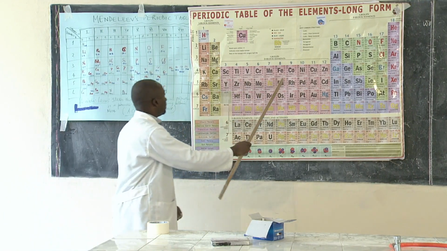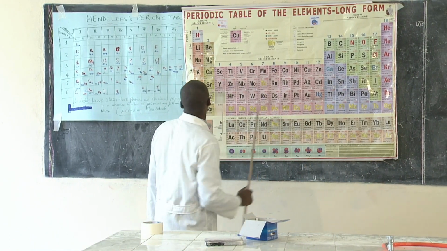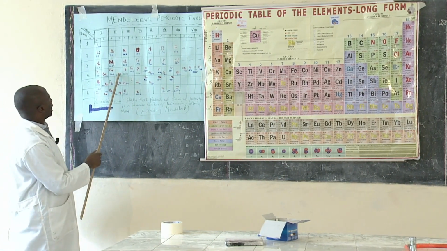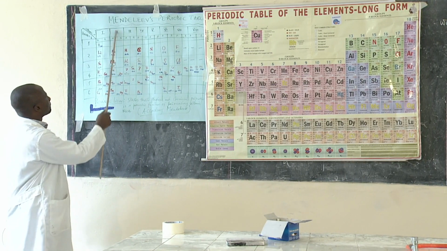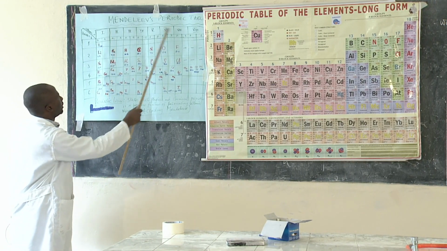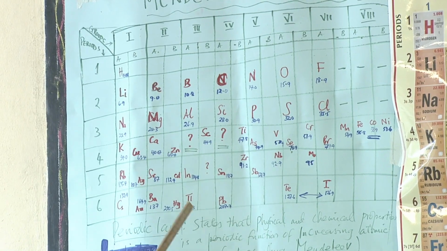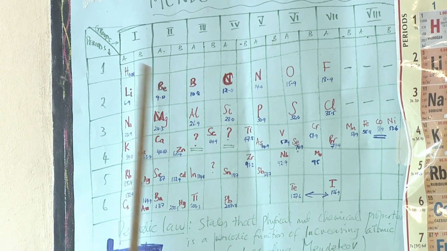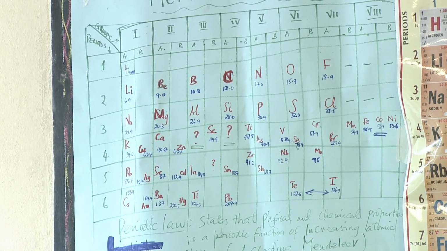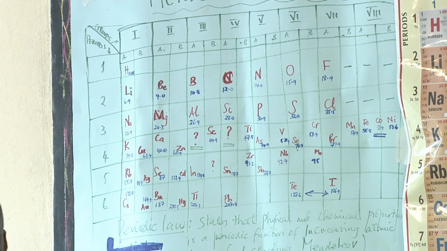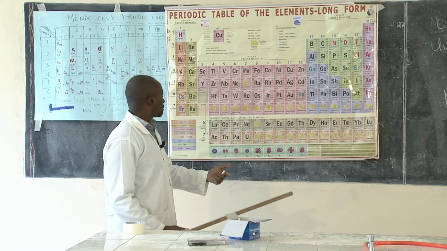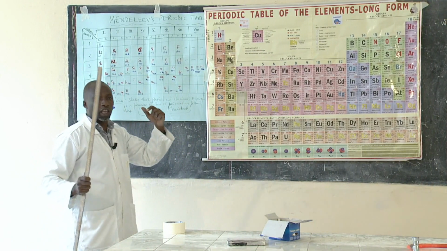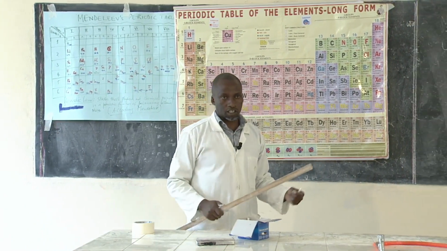So in this one here, he had some elements like copper, like zinc. Zinc was in the same group here, these are groups, in the same group with calcium. They had some similarity. So in group 1, all the groups had A and B. According to the modern periodic table, we still have the groups, but in the groups we no longer have A and B, according to the IUPAC system.